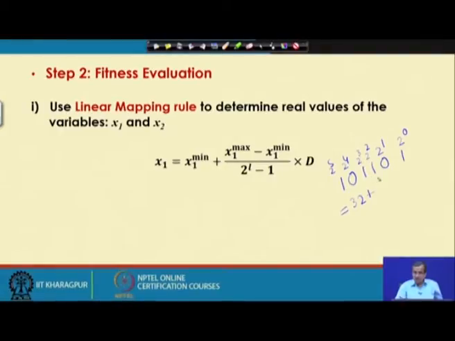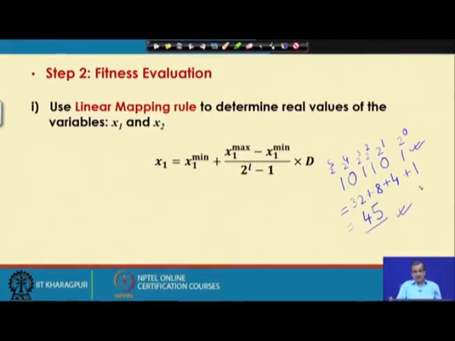Next, 2 raised to the power 3 is 8, 2 raised to the power 2 is 4, 2 raised to the power 1 is multiplied by 0, so no contribution, and 2 raised to the power 0 is 1. So, the decoded value is 32 plus 8, 40, plus 4, 44, plus 1, so 45. The decoded value for this binary string is 45.